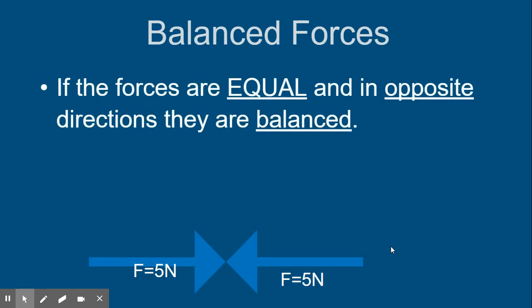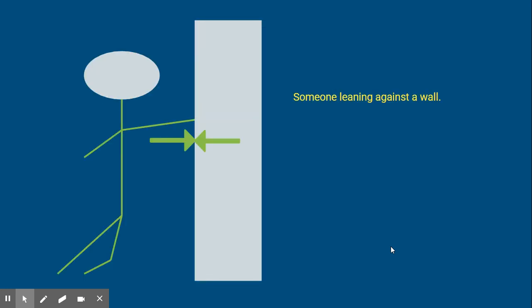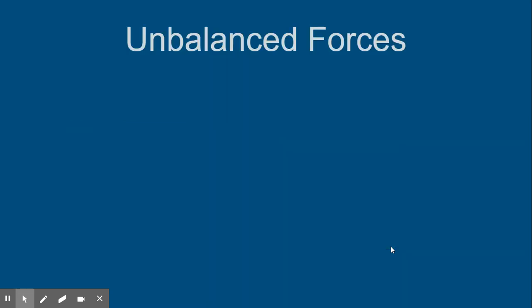Okay, so we have balanced forces. If the forces are equal and in opposite directions, they are balanced. So if I'm pushing to the right, you're pushing to the left, and we're both pushing with 4 newtons of force, then the forces are balanced and there's no change in motion. If I'm leaning against the wall and the wall is leaning against me, then there's no change in direction. If I push too hard on the wall, then the wall will move. Objects resting on a table also are balanced forces. Otherwise, the box would fall through the table or the table would push the box into the air. So these are balanced forces. They're acting equally and oppositely upon each other.